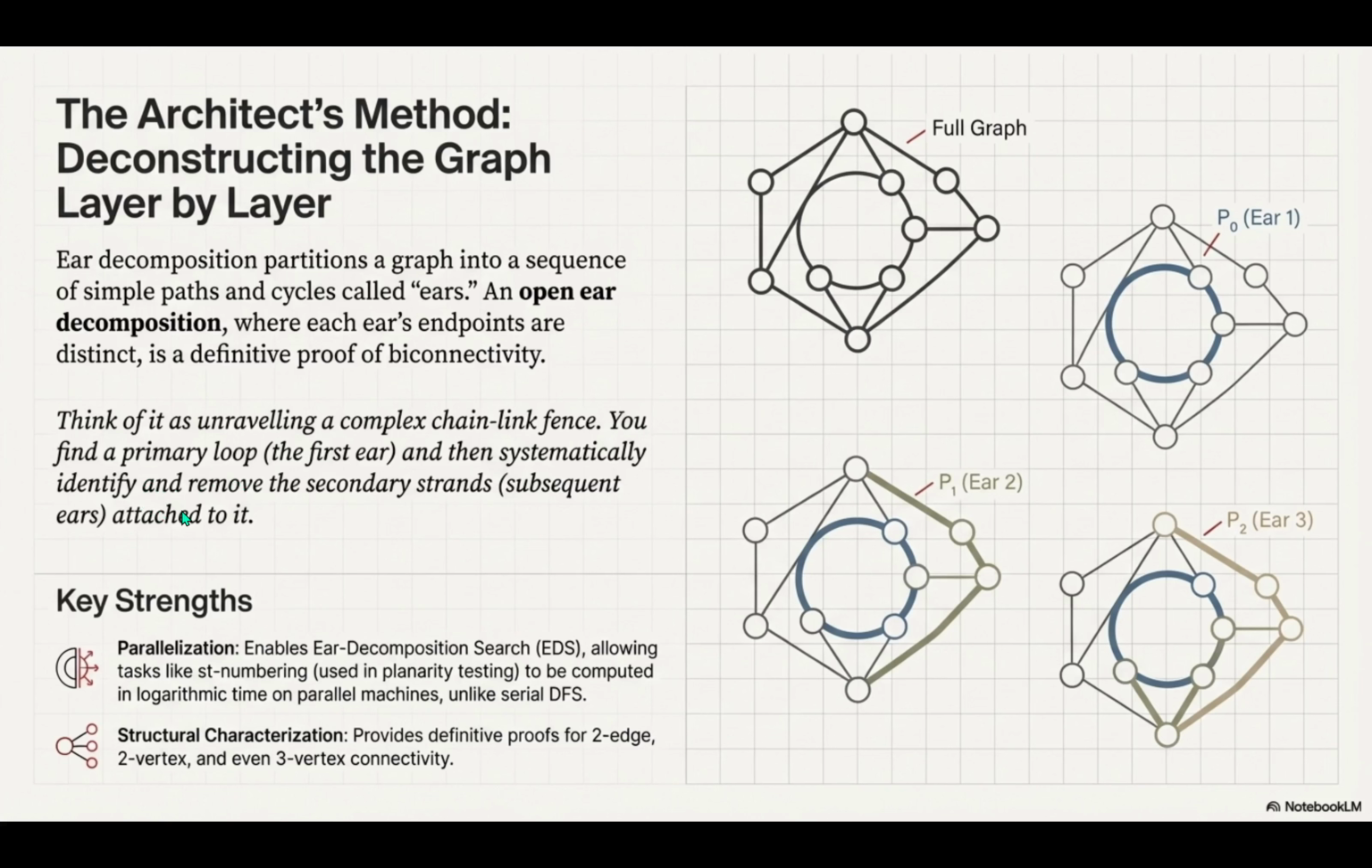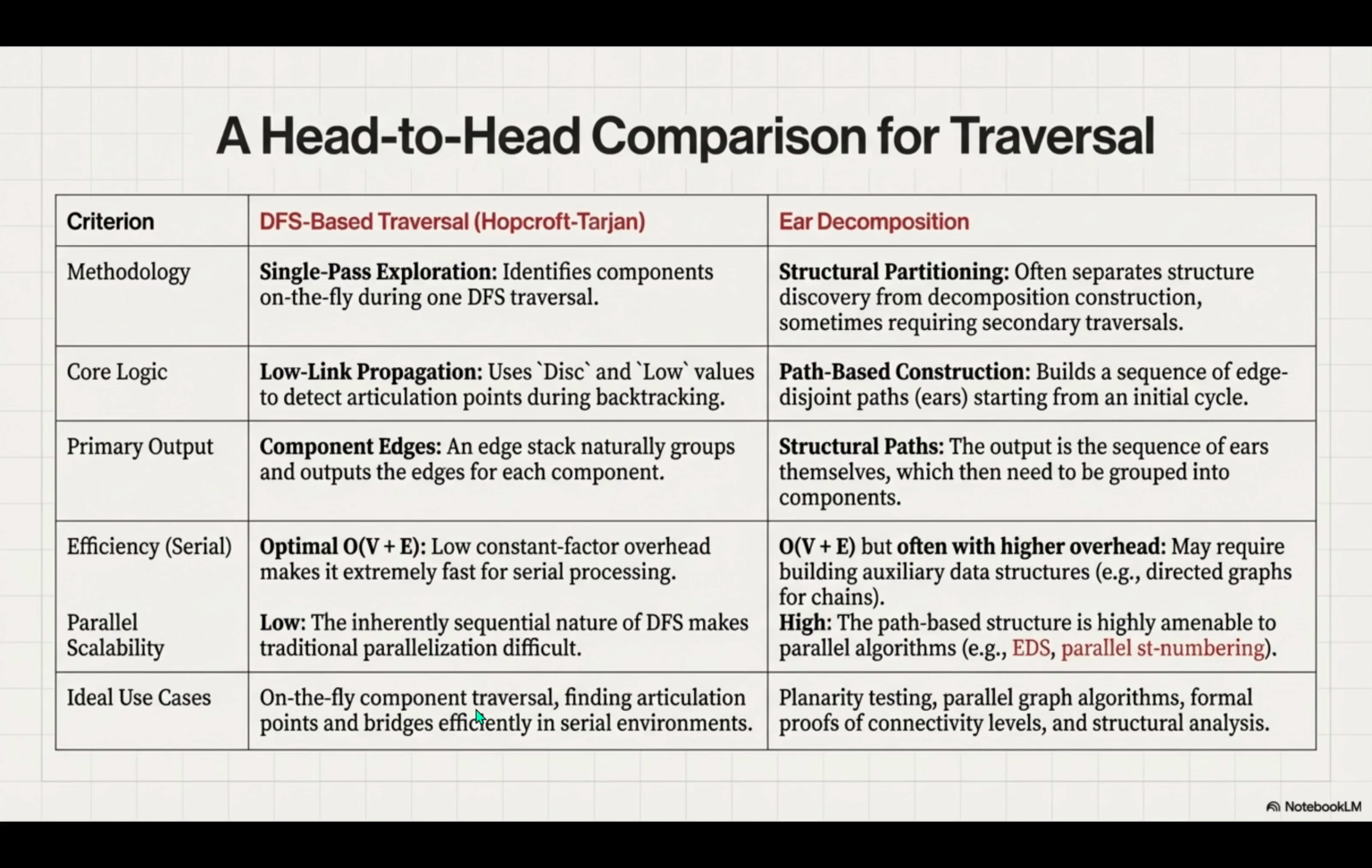It does. It shines in the world of massive data and supercomputing because of its parallel scalability. Because it's path-based, the process is highly adaptable to parallel processing. You can find an ear decomposition in logarithmic time on a parallel machine, which is way, way faster than a serial DFS on a giant data set. That's fascinating. So the best tool depends on the architecture of your computer, not just the graph itself.